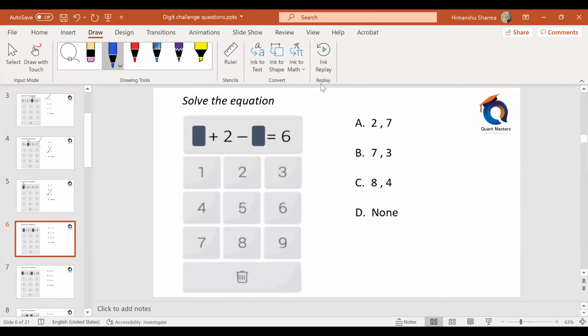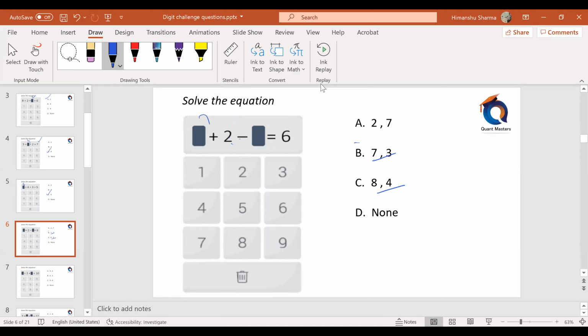Okay, next one. What plus 2 minus what will give me 6? Put this plus 2 over here, I have to get 4. What minus what will give me 4? Just check wherever the difference is 4, that is the answer. Here I have 2 options with 4. Let me check. 8 plus 2, 10. 10 minus 4 is 6. 7 plus 2, 9. 9 minus 3 is also 6. People, here I'm getting 2 answers, am I right? Let me just check.